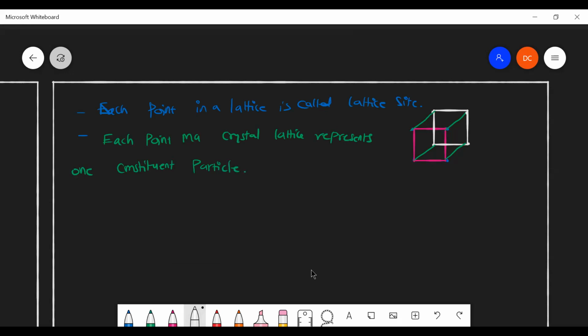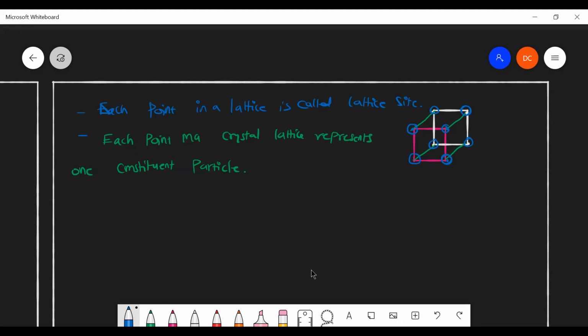For example, this is a constituent particle, one point of space, second one, third one, fourth one, up to 8. Likewise, 8 constituent particles are arranged in such a manner they form a lattice. This is called crystal lattice that will give the geometry of the crystals.